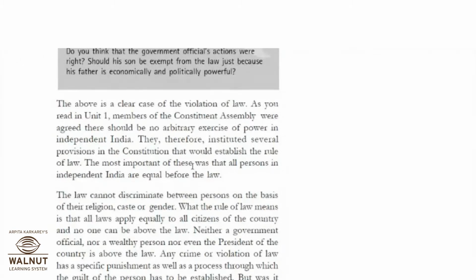But when we talk about understanding law, we must have a kind of historical framework in our mind. So we will understand it in two sections: first, pre-independence, and the second, post-independence. The law cannot discriminate against a person on the basis of religion, caste or gender. In ancient India, there were innumerable and often overlapping local laws.